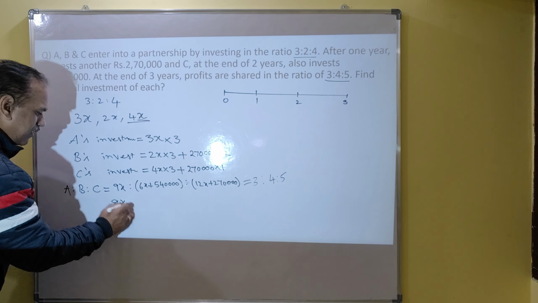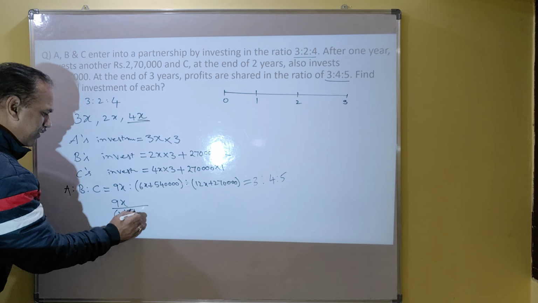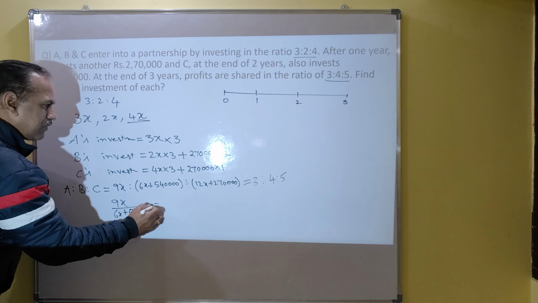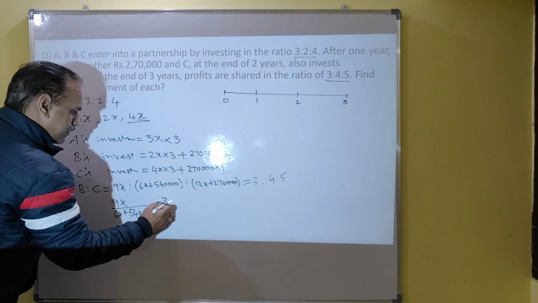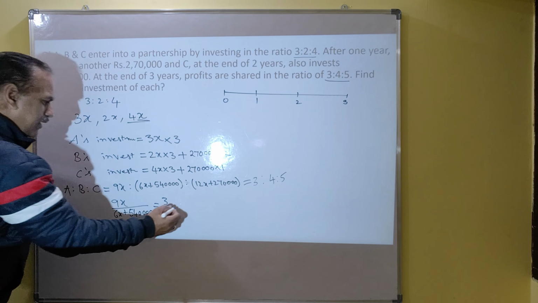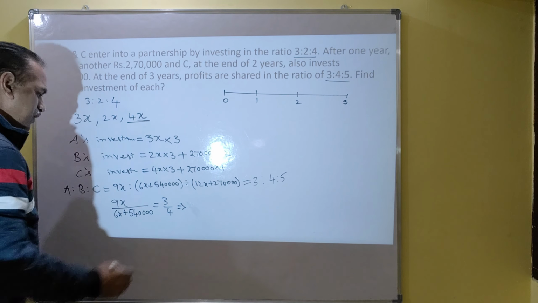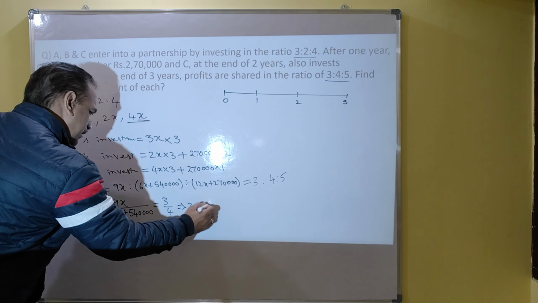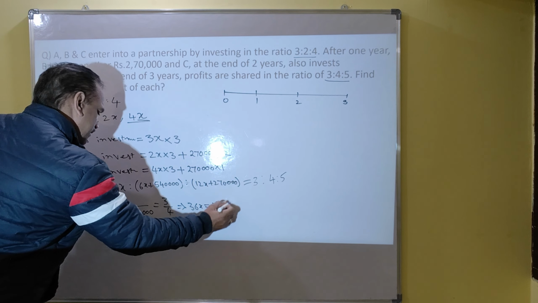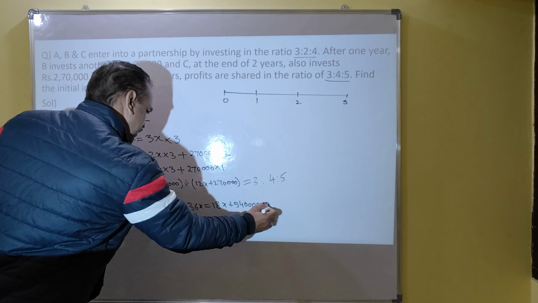9x by 6x plus 5,40,000 equal to 3/4. This by this equal to 3/4. So it is 36x equal to 18x plus 5,40,000 into 3.